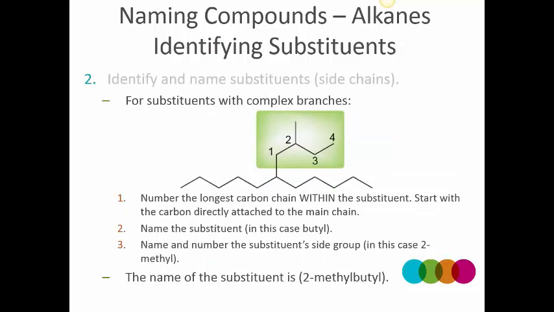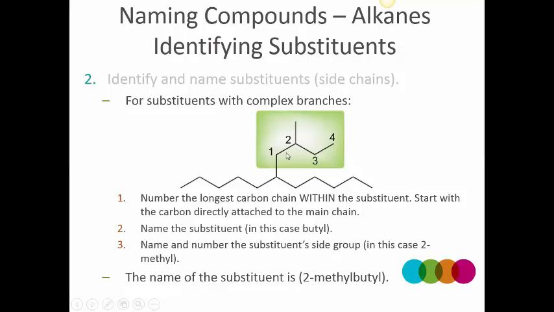If you have a branch, the branch can also have a branch. A simple branch that looks like a methyl, ethyl, propyl, or butyl group is much easier than handling a situation where the branch has a branch. Here is an example of a branch having a branch. If it were just a single branch, it would have been called a butyl group. On top of the butyl group, you have a methyl group. How do you designate the entire side chain which has a branch?